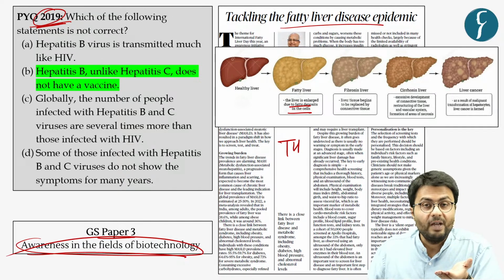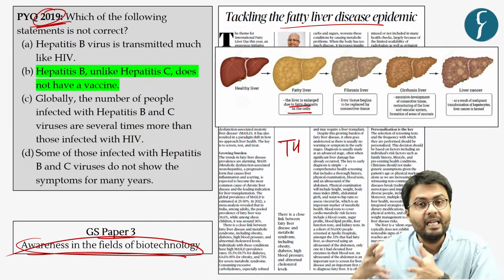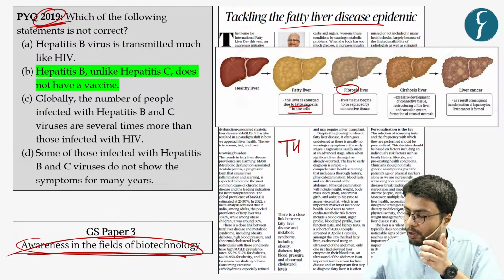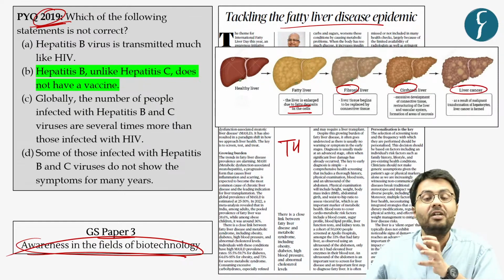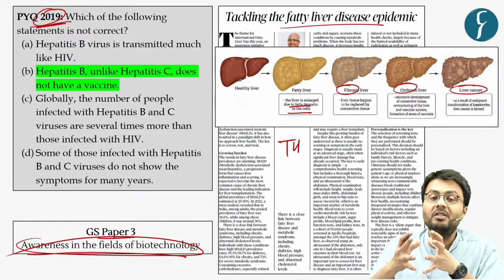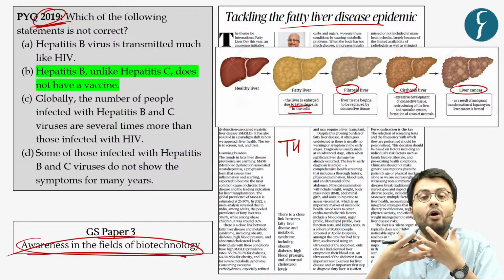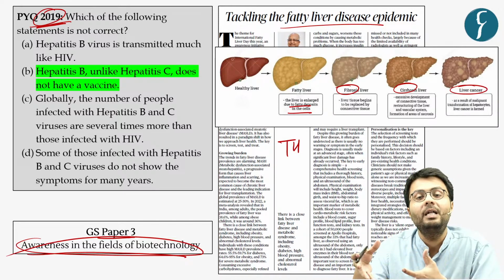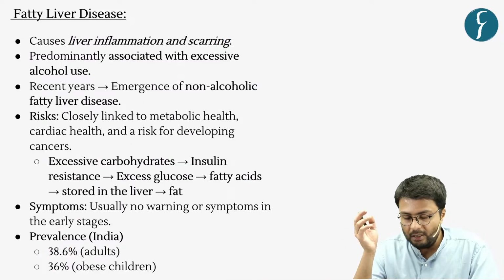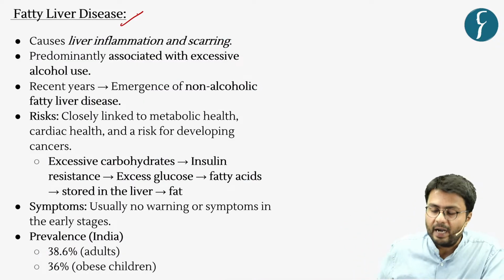Now this is a prevailing condition which, if not taken care of, can ultimately lead to fibrosis, cirrhosis or cancer in the liver. So this is a significant disease which, if not taken care of, can lead to an epidemic in India. Now let us understand more about this fatty liver disease.